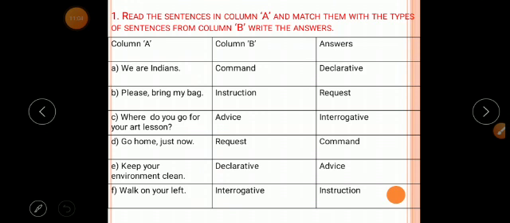So this is a command. Then E1, keep your environment clean. Yes, this sentence shows advice. Then F1, walk on your left. This is an instruction.